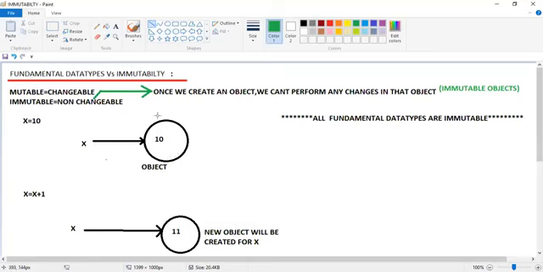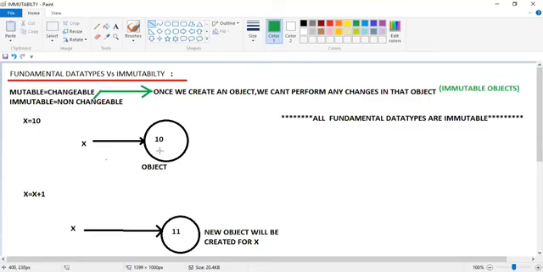So the memory allocated for handling the data is called an object. The memory allocation created for handling this data item is nothing but an object.